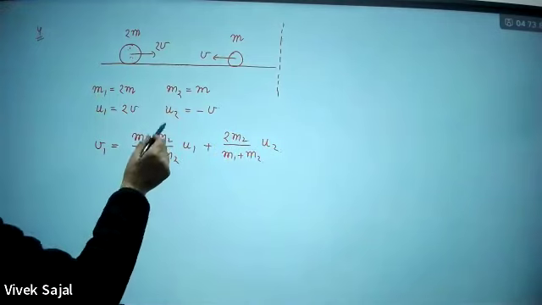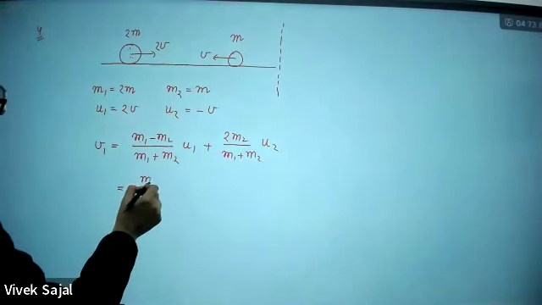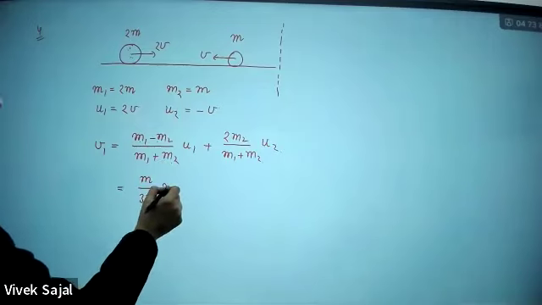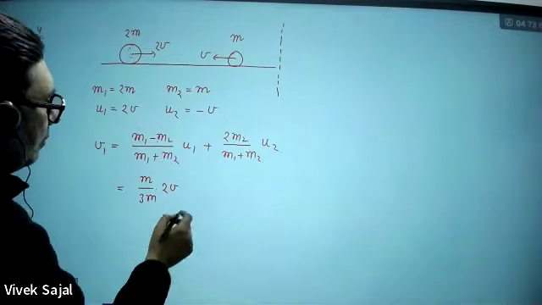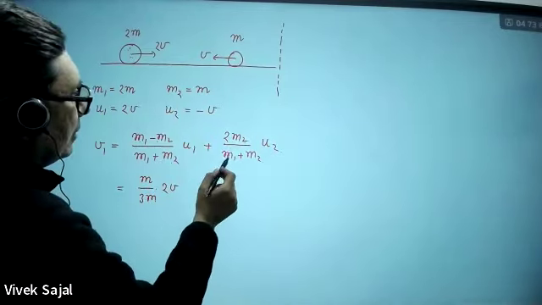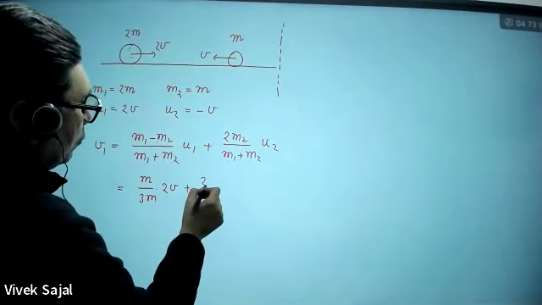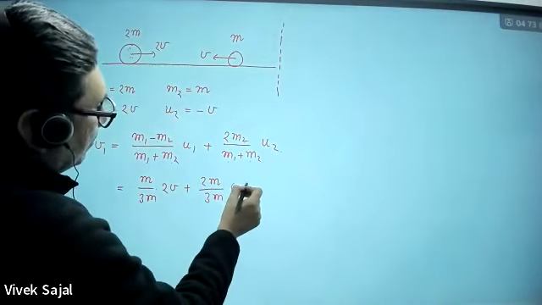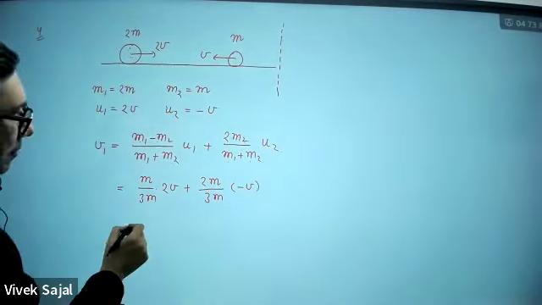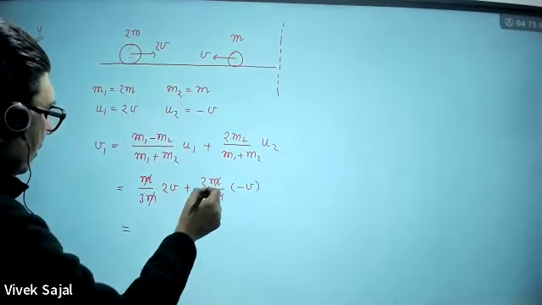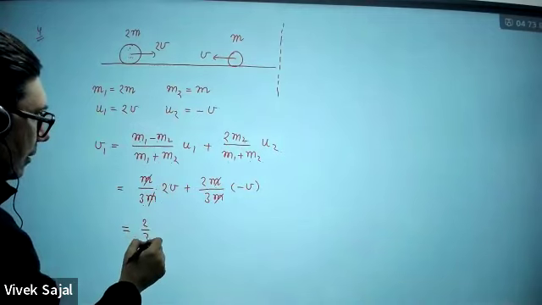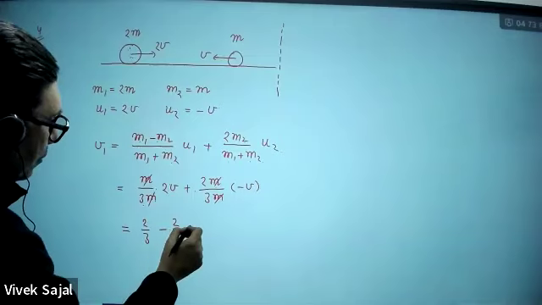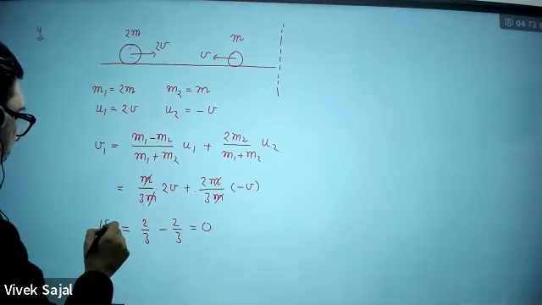So 2m minus m will be m, and 2m plus m will be 3m. u1 is 2v, so here this will be m divided by 3m, times 2v, plus 2m upon 3m, and this will be minus v. The m will cancel out, so this will be 2v by 3 and minus 2v by 3. So it will be at rest. So this will be v1.